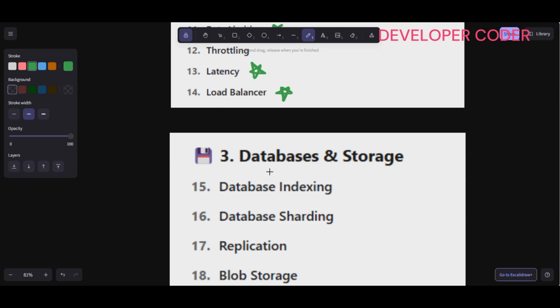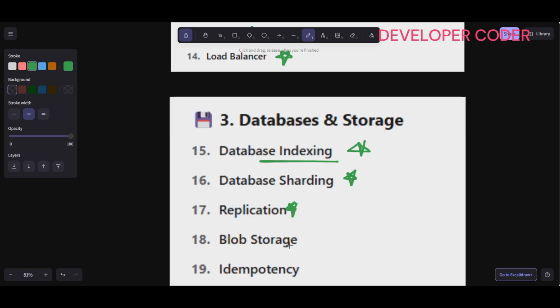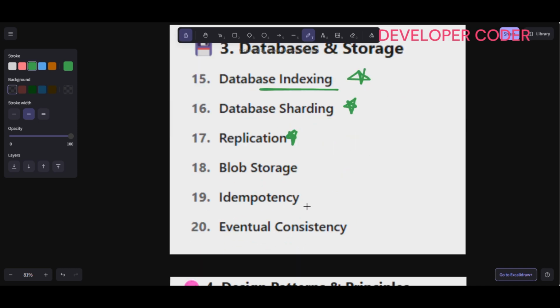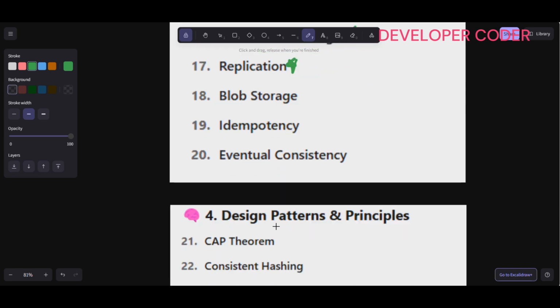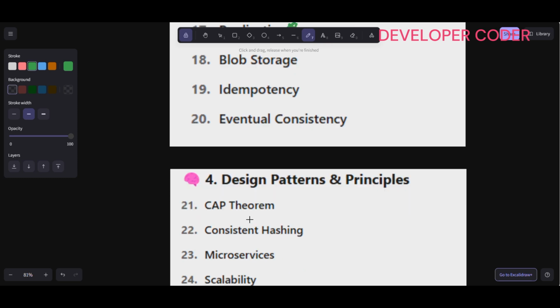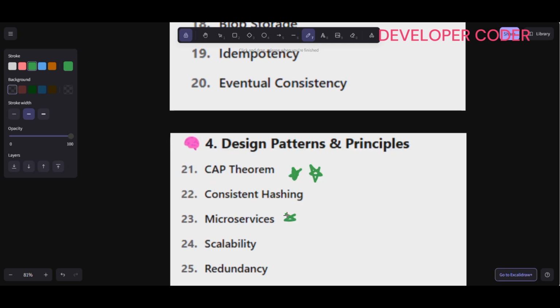Then we will discuss databases and storage in our upcoming videos. Database indexing, very important term. Database sharding, very important. Replication, very important. Then blob storage, idempotency, eventual consistency. After that we are going to discuss design patterns and principle terms. So the CAP theorem, very important. Then consistent hashing, microservices, important.